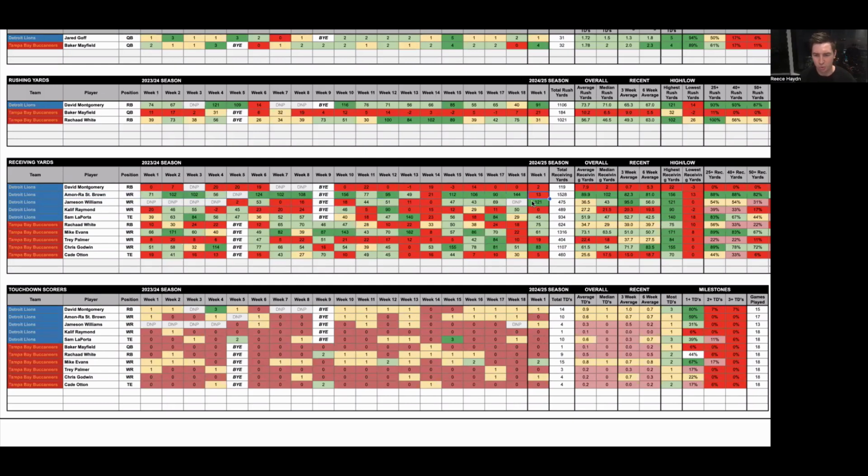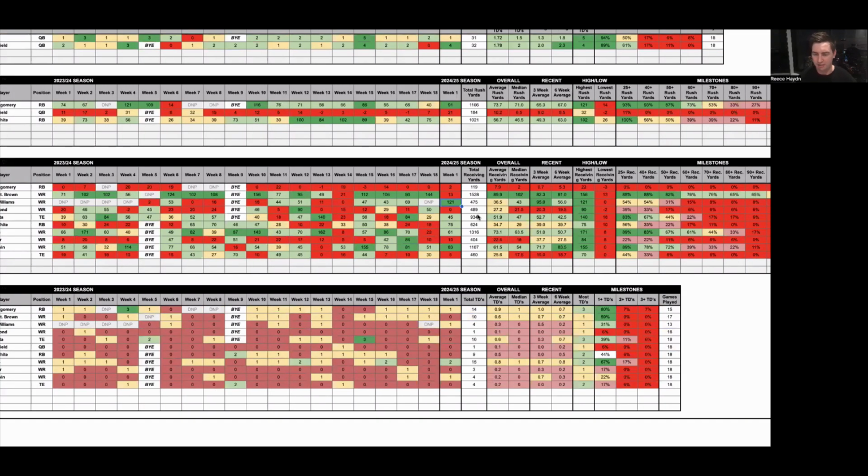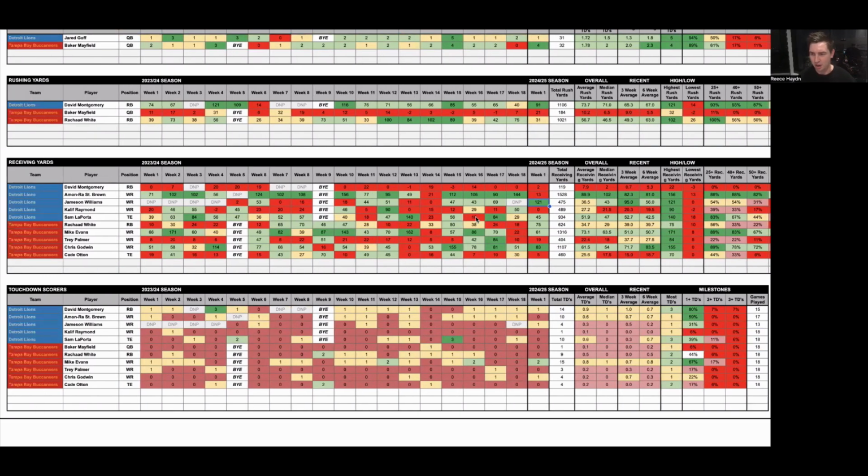Williams had 121 receiving yards last week, and I think he's going to have another big game. And then St. Brown is probably going to have a big game as well, in what's going to be another higher scoring game. So I do like both of those players to generate close to the 40 plus and 50 plus receiving yards, and also to be a high scoring game. So they're probably the 3 selections.